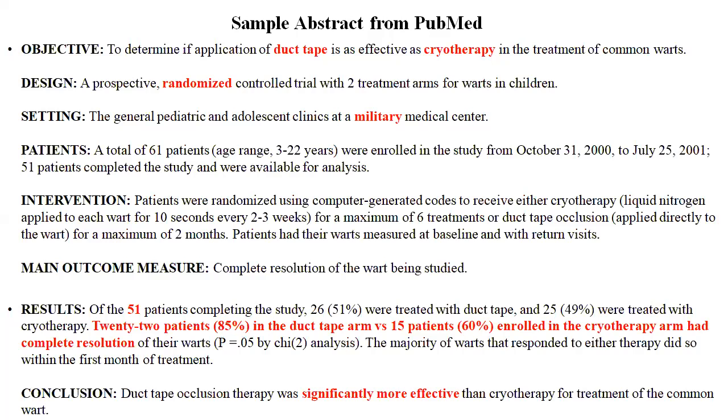In the results, they are saying they analyzed 51 patients, 85% in the duct tape therapy and 60% in cryotherapy had a complete resolution. They checked it with chi-square, and they are saying duct tape therapy is better than cryotherapy.